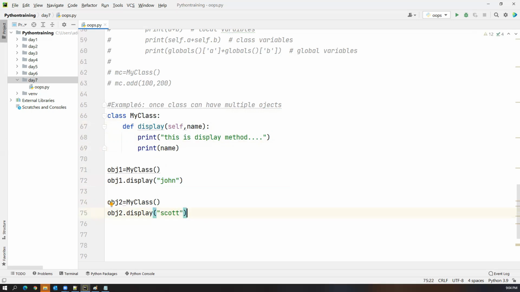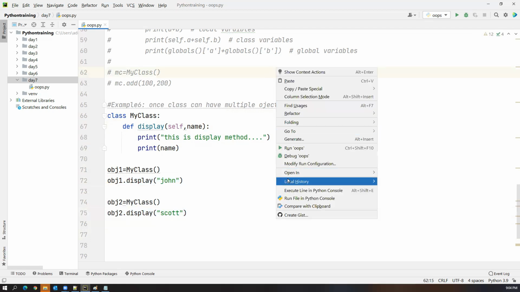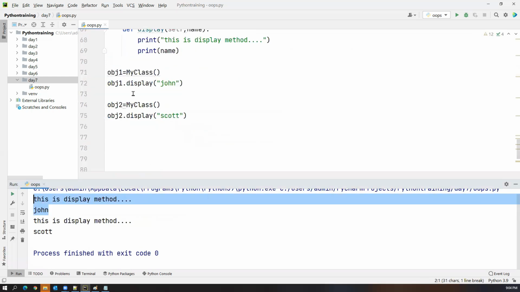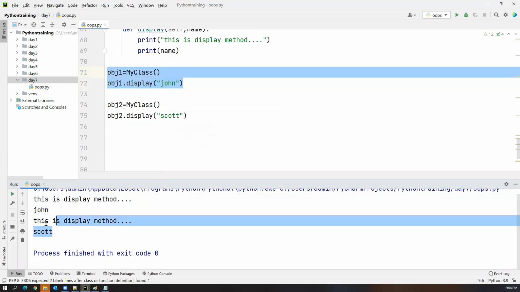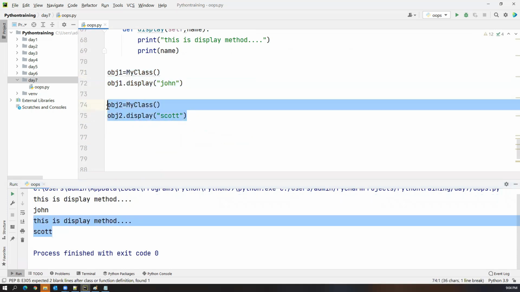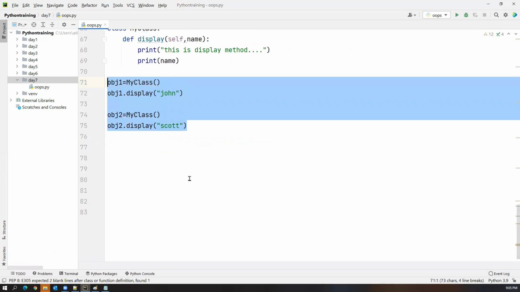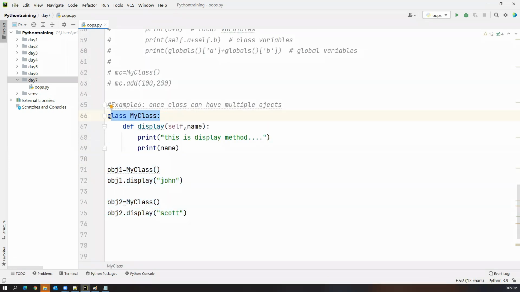Now I created two different objects. In the first object, I'm passing one name. In the second object, I'm passing another name. Let's execute. Now you can see these are the values which are coming from object 1, and these two values are coming from object 2, because we have called the display method by using two different objects. So like this, we can create multiple objects for one single class.